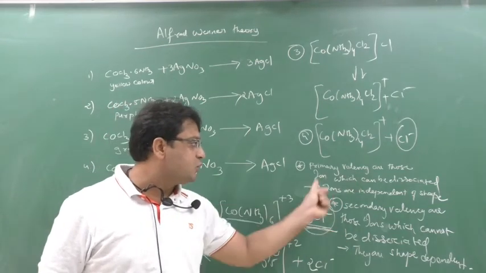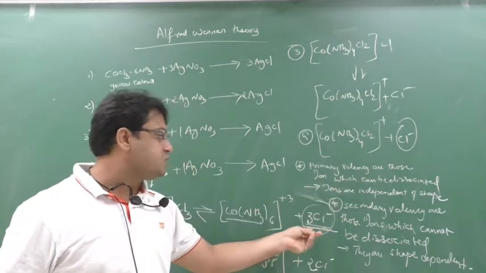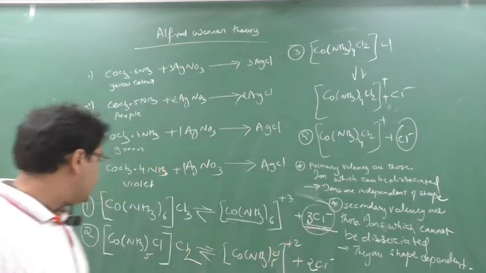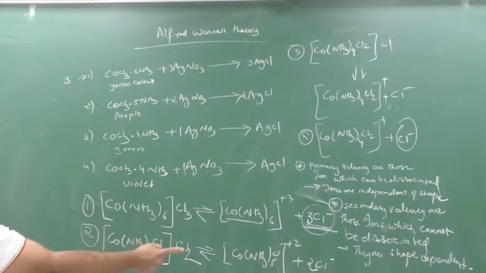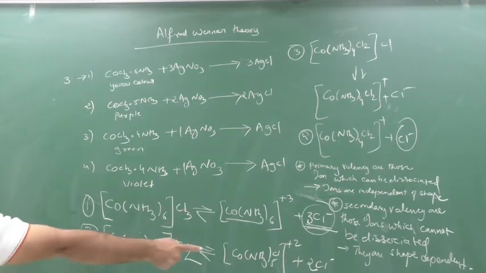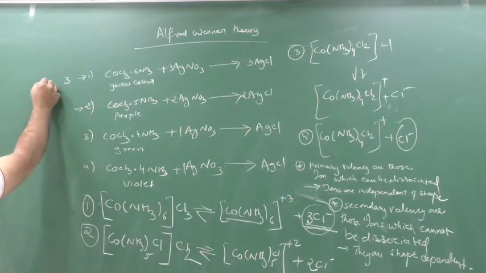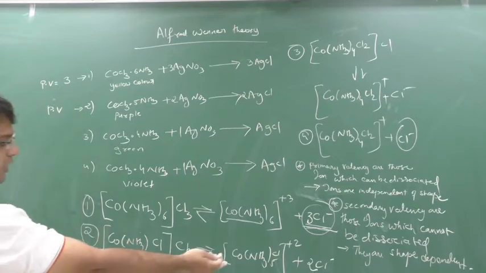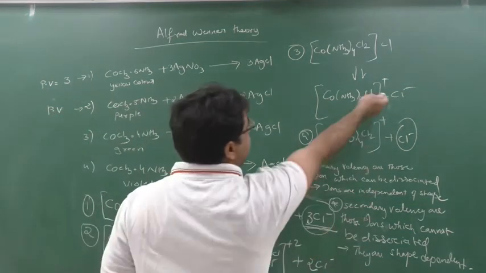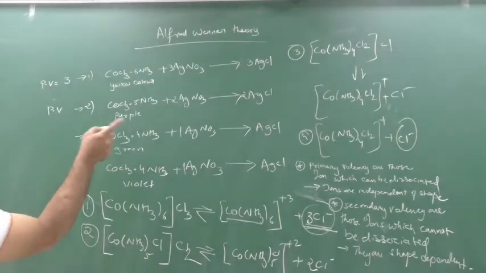No, primary valency are those ions which can be dissociated. How many ions are dissociated? 3. So what is the primary valency for this? So I can write down here primary valency is 3 because 3 are dissociated. See here how many dissociated are there? So here the primary valency is 3, here the primary valency is 2. Because how many ions are dissociated? 2 dissociated. How many ions are dissociated? Only 1 ion is dissociated.